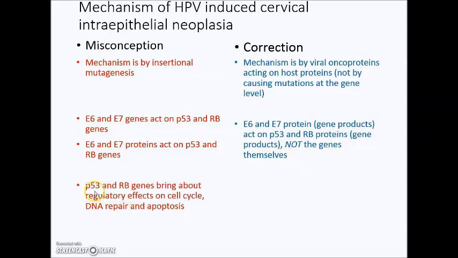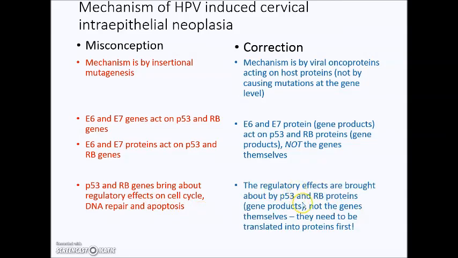The other inaccuracy was that a lot mentioned that P53 and RB genes are the ones that bring about the regulatory effects. Again, it's not the genes, it's the proteins or the gene products that have these effects on the cell cycle, DNA repair and apoptosis.